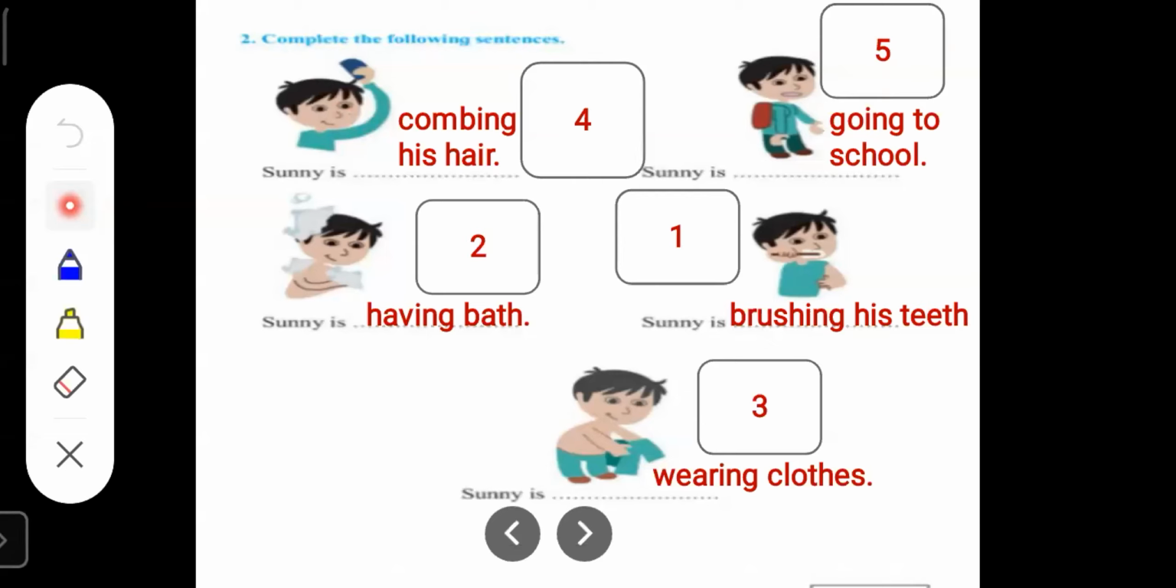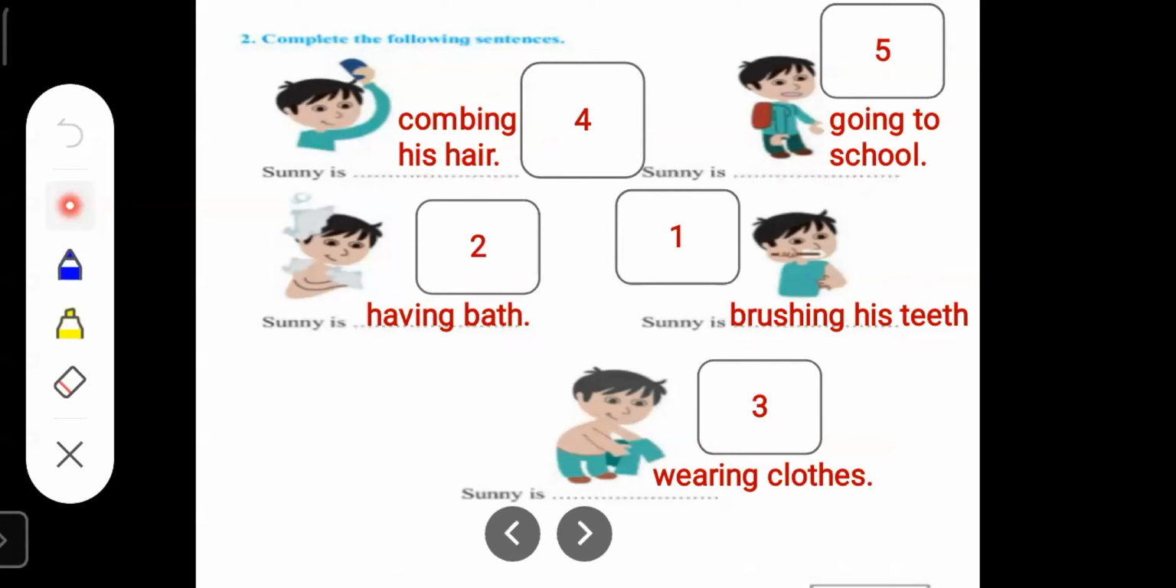All of you have already written, I suppose. First is Sunny is brushing his teeth. Second is Sunny is having bath. Third is Sunny is wearing clothes. Fourth is Sunny is combing his hair. And the last is Sunny is going to school. So this should be the correct order of the pictures.